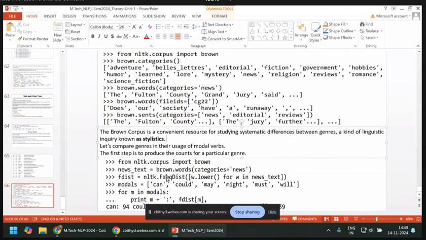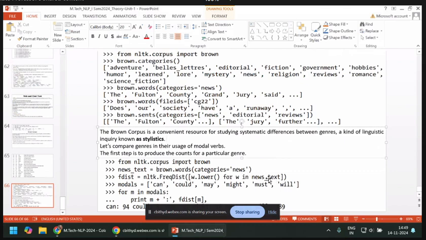Suppose you want to see the frequency of the words under the category news. How do you calculate it? I am denoting fdist equal to nltk.FreqDist, a function to get the frequencies of the words: w.lower() for w in the news text.